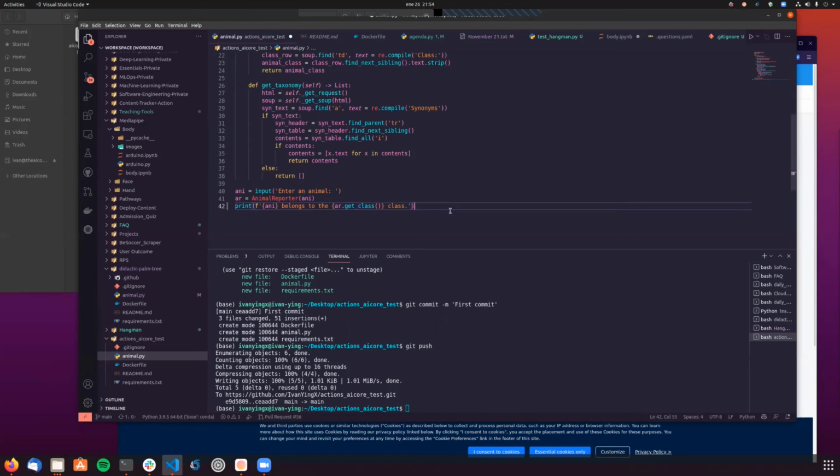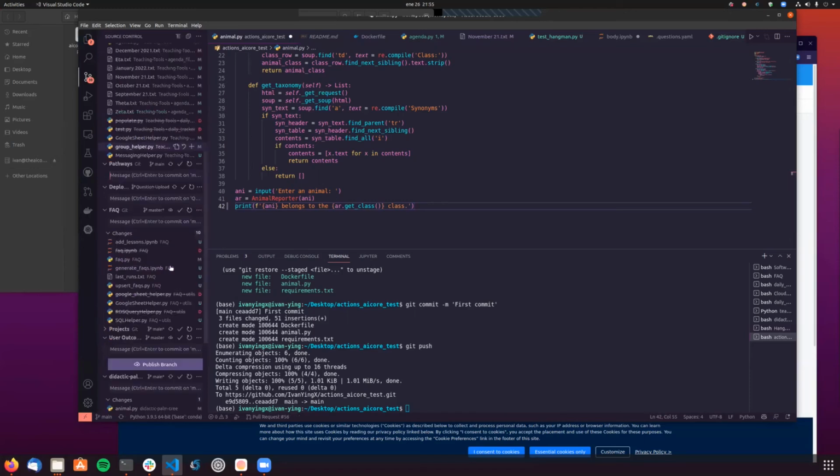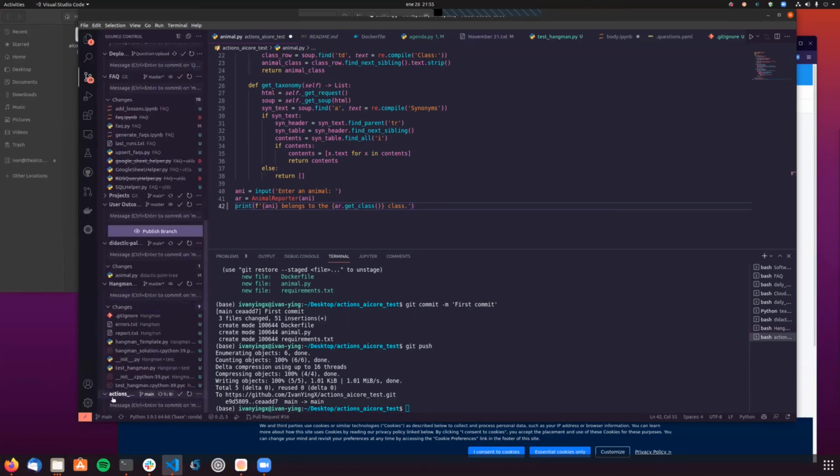Okay, so do I have to go through the same process again? Oh man, that sucks. That's really tedious. But that's why I put this action here, so I don't have to go through the same process again. First of all, let me pull my changes before anything.